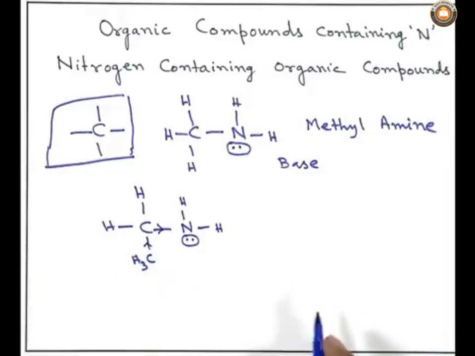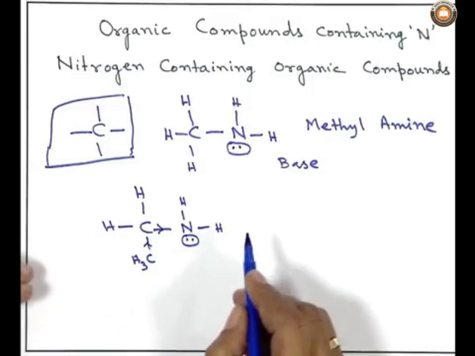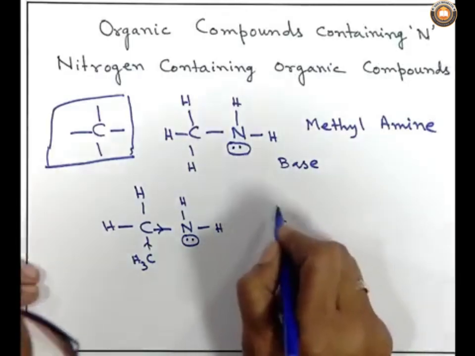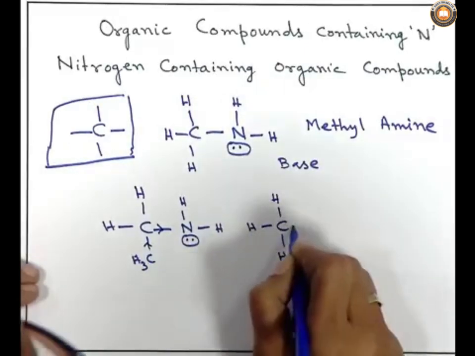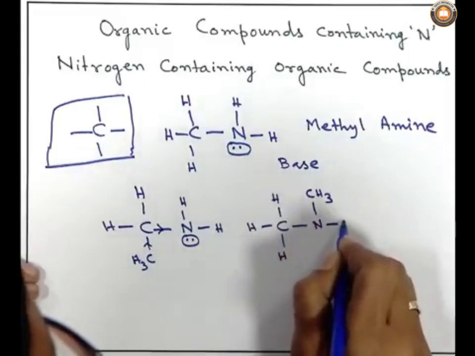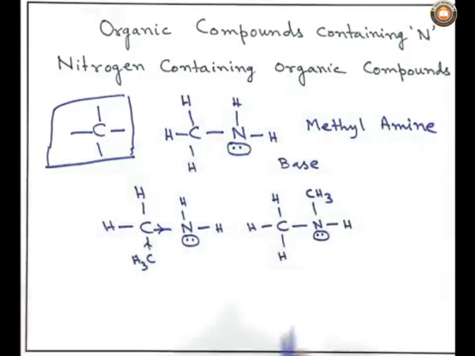Another way, if I now substitute the hydrogen attached to the nitrogen atom by the methyl group, with one of the hydrogens being replaced by a methyl group and the other one remaining intact, then what will be the nature of this compound? Answer is basic. How much?